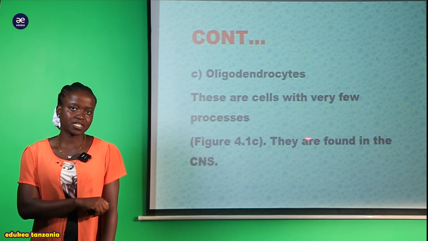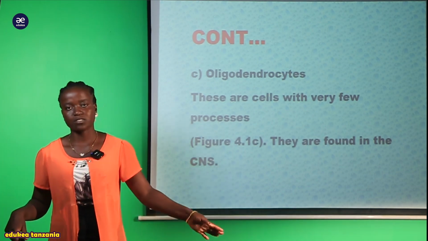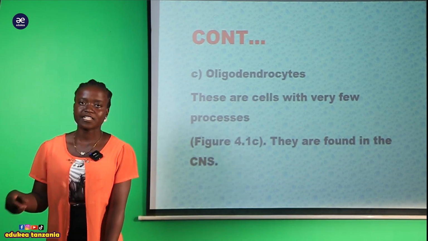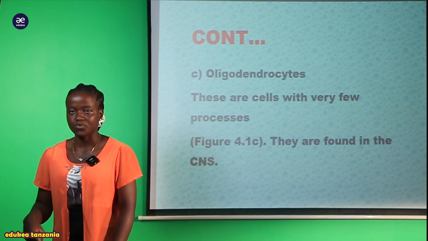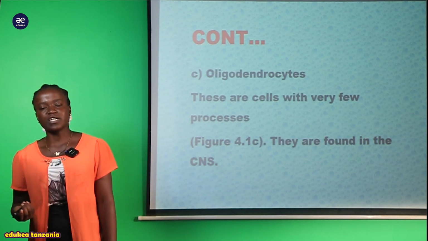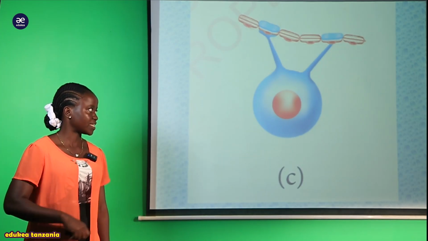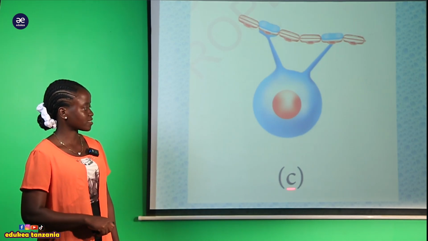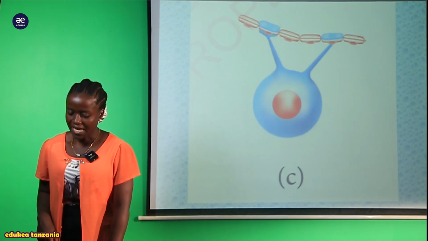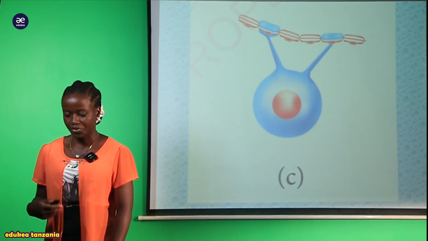So now you can see this one, they have very few processes, but when we are talking about the astrocyte, they have many processes that are taking place within the neuron. So this one is the structure of the oligodendrocytes, as you can see here. This one is the structure of the oligodendrocytes, D. This one is the C. So now let's see the role of these oligodendrocytes.